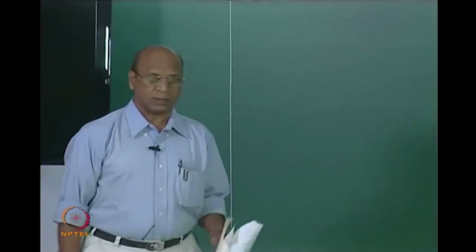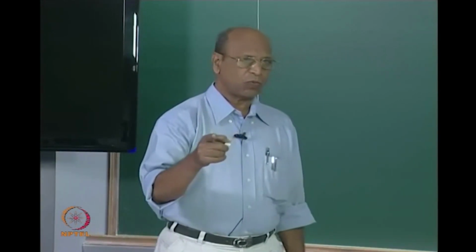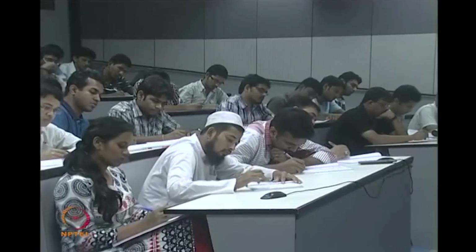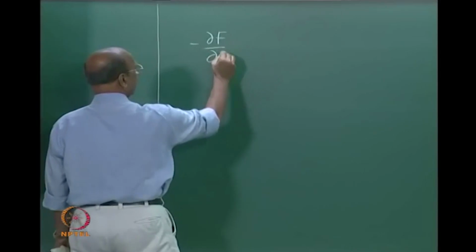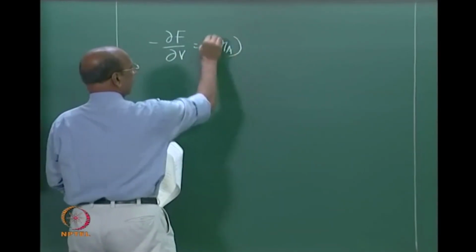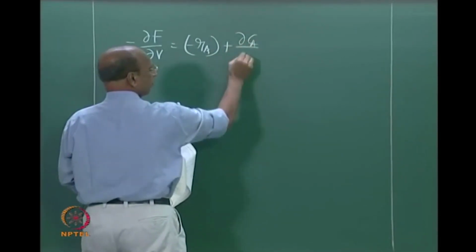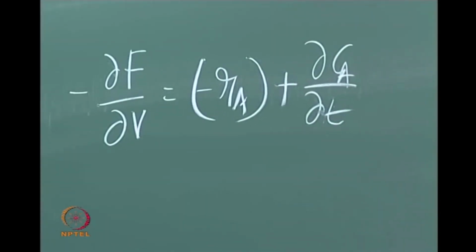Yeah. So, now I will just give you one exercise, very simple exercise for you to do and then keep in your notebooks, and when I ask separate test, probably you have to derive this. Show for unsteady state plug flow reactor, minus dF/dV equal to minus r_A plus dC_A/dt. That is the equation which you have to derive. Okay.